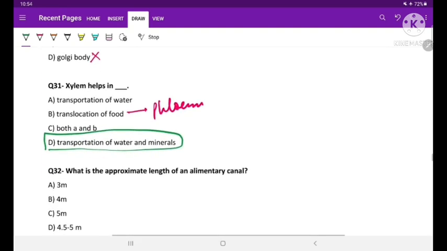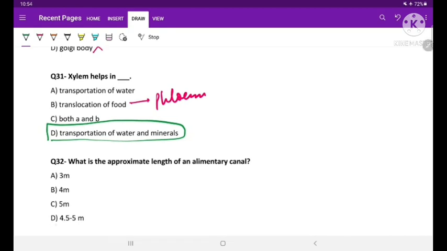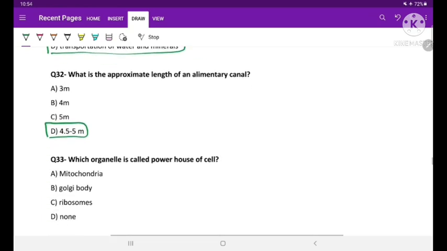Question number 32. What is the approximate length of an alimentary canal? The length of the alimentary canal approximately is 4.5 to 5 meters. Question number 33. Which organelle is powerhouse of the cell? All of you know from the very beginning that mitochondria is called as the powerhouse of the cell.